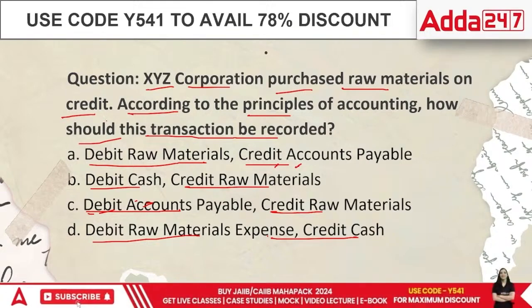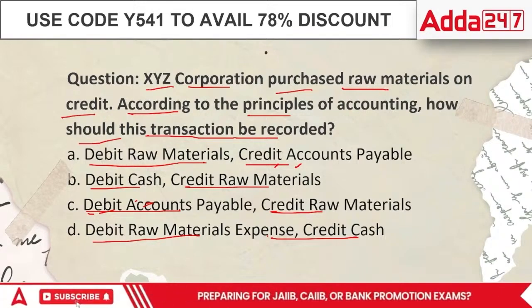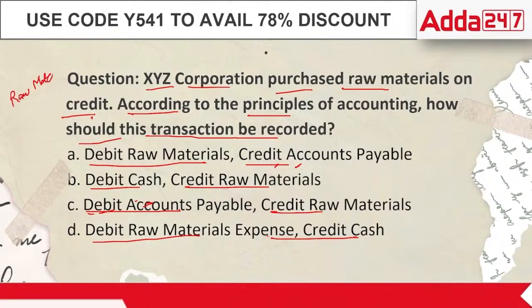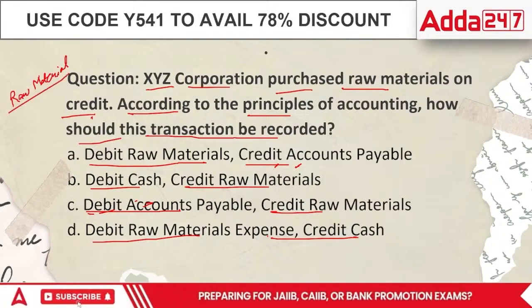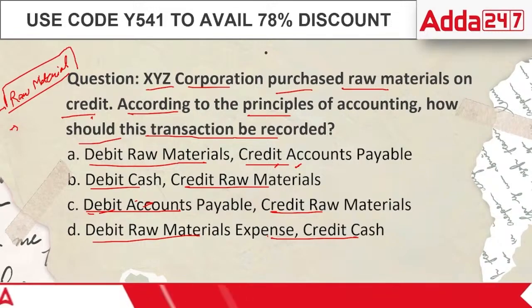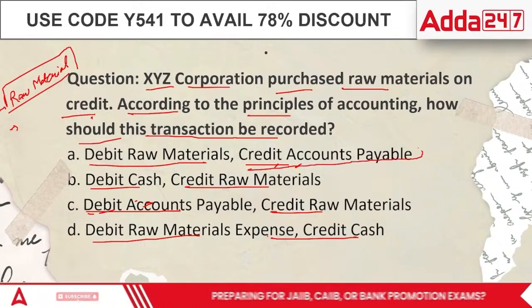In this case, we just use the basics, everyone. What am I getting and what am I losing? The basic point is I am getting raw material and I have to remember the name of the person to whom I have to make the payment, because if I don't remember their name, then it would be a trouble. So basically, I'm going to record the raw material as debit and credit the accounts payable, the person to whom I owe the money.